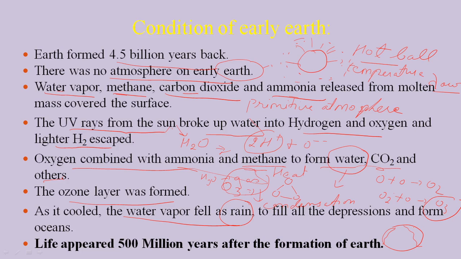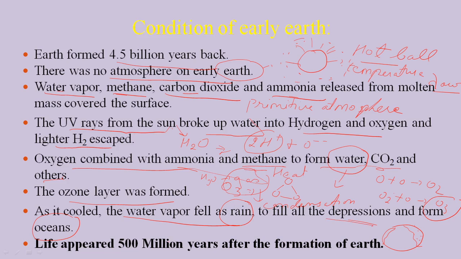So the question is how the ocean was formed. The ocean was formed from the condensation of water vapors of the primitive atmosphere of Earth, which fell down as rain and filled the depressions on the Earth. These depressions, filled with water, gave rise to oceans, rivers, lakes, and ponds. So this is the way by which the formation of oceans takes place on Earth.